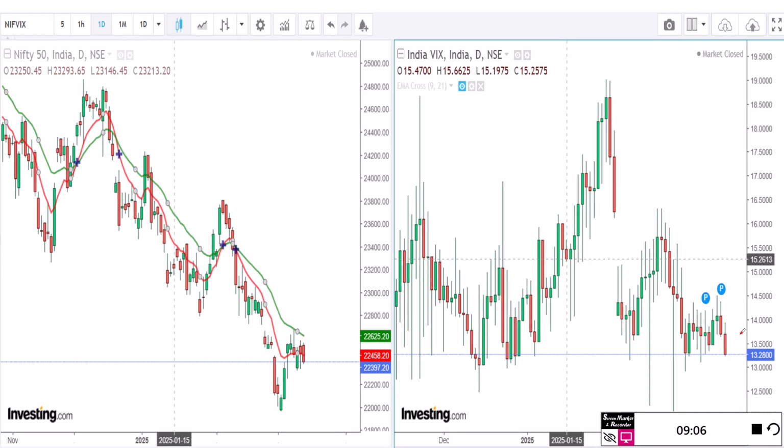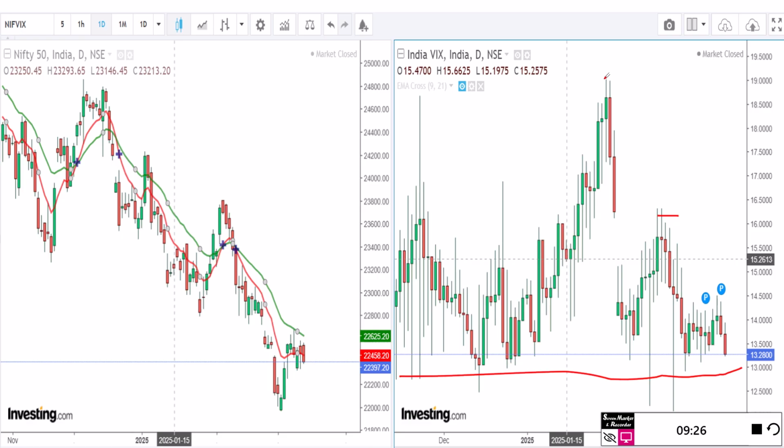Now this is a very strong chart. I think we can make money by using this information. This is the VIX and Nifty 50. We can see whenever VIX comes to this particular range in the vicinity of 13, there is always a pullback. There is a bounce back to 16. So you can use the information.